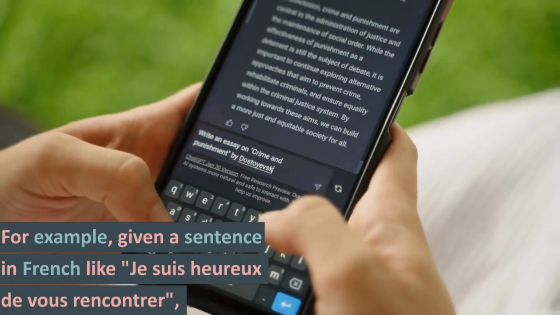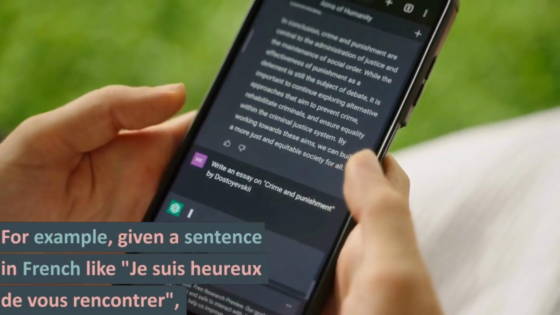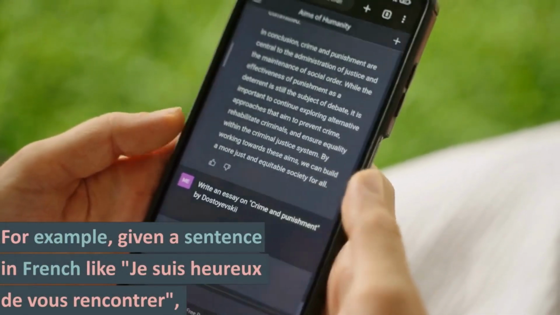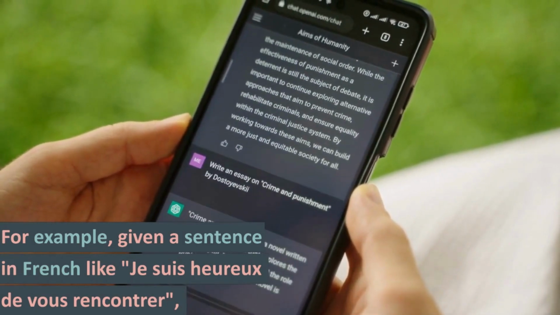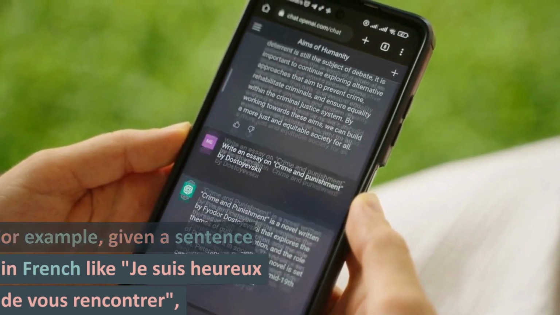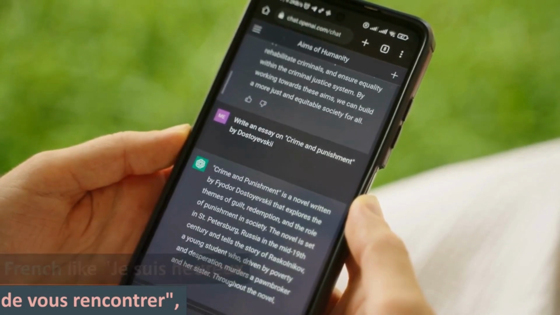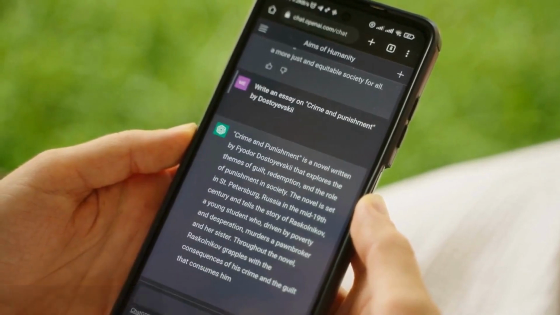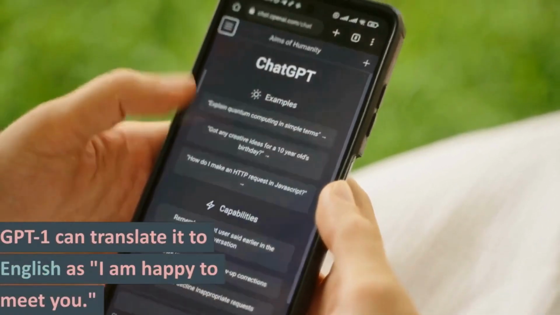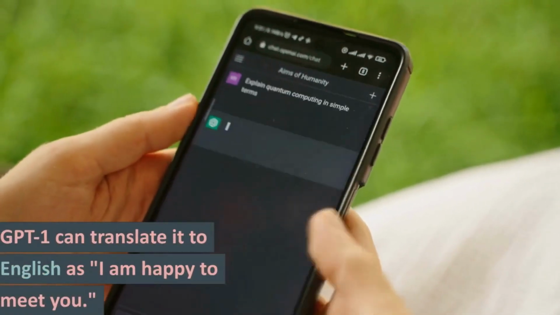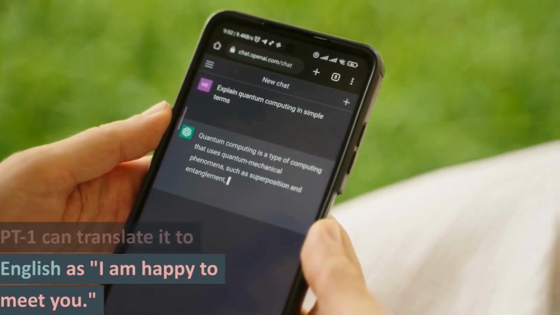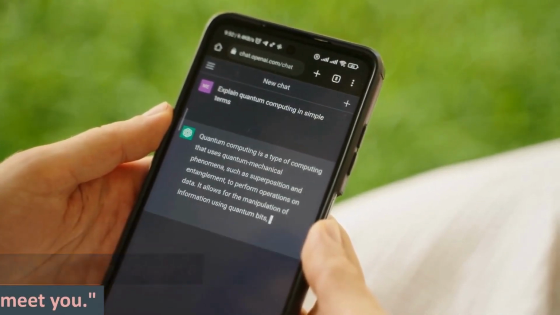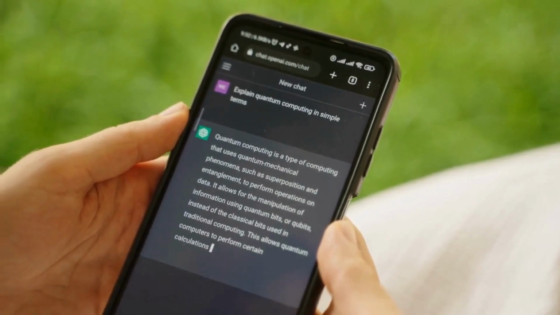GPT-1 can analyze the sentiment of a given text, identifying whether it is positive, negative, or neutral. For example, given a review of a product, GPT-1 can determine whether it is positive or negative based on the language used. GPT-1 can be used as a language model to predict the probability of a given sentence or sequence of words. This can be used in applications such as speech recognition and text-to-speech.